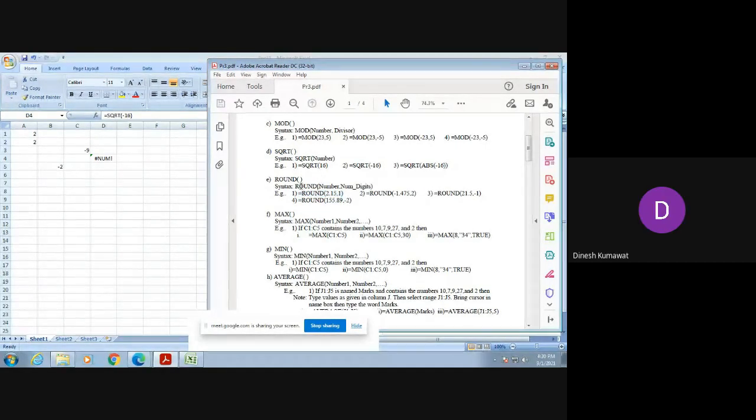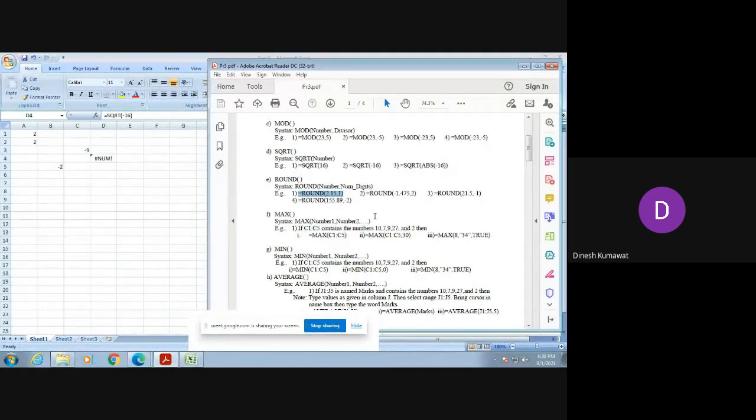Now I am not reading the syntax of the function. You can read it by yourself. Now tell me what is the output of the first one. 2.2. Two of you are saying it is 2.2.